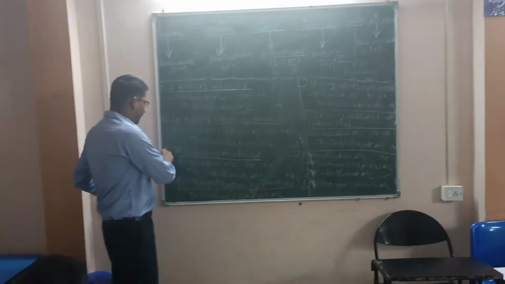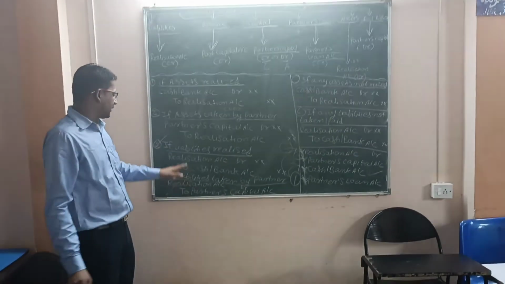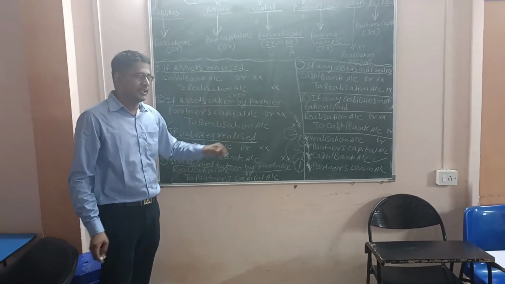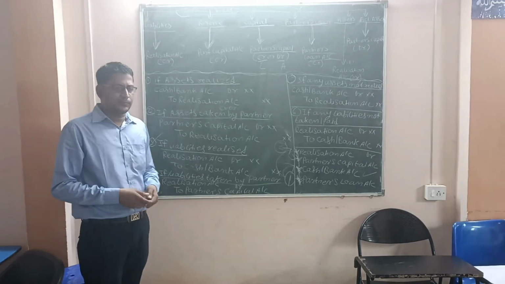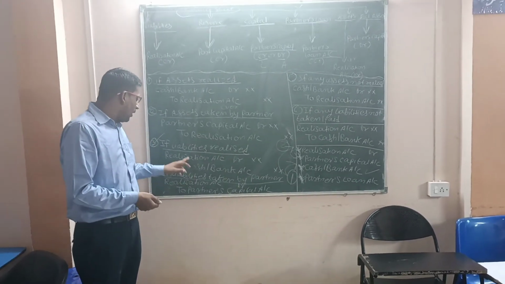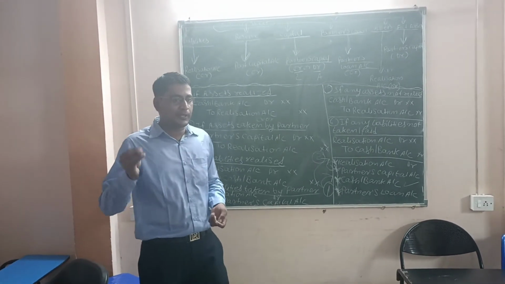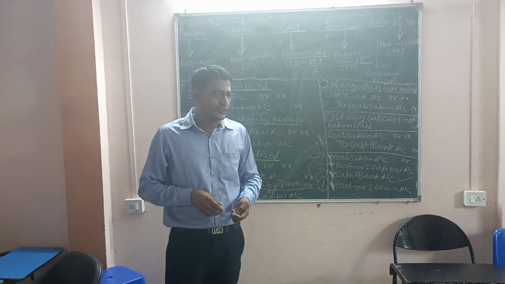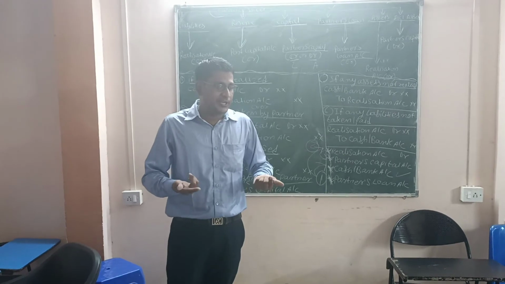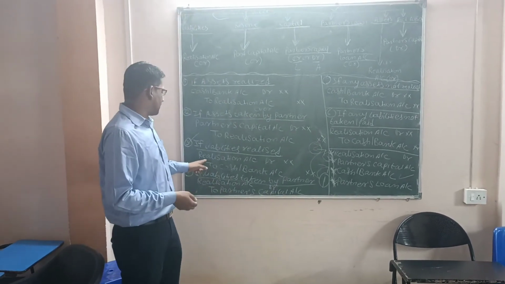Now third entry we are going to discuss. We have if liability is realized. Liability is realized means what? If liability is realized means we are making the payment of liabilities. Then it is an expenditure for the partnership firm.